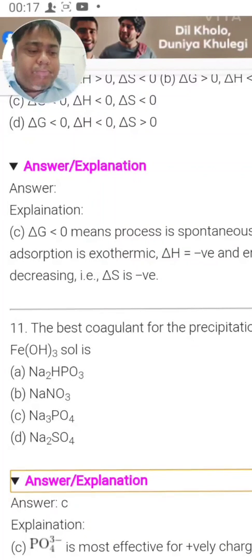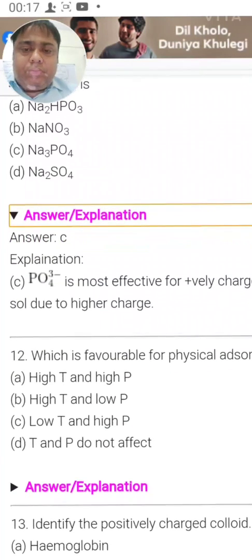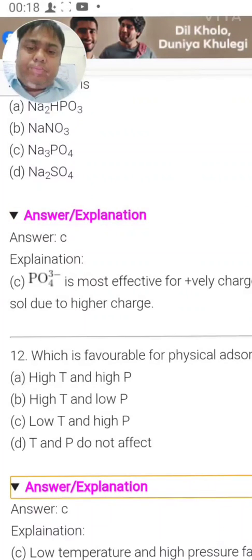Next is which is favorable for physical adsorption. See, physical adsorption will be favorable if temperature is less and pressure is more. So high pressure and low temperature. So C should be the right answer. Yes, C is the right answer.